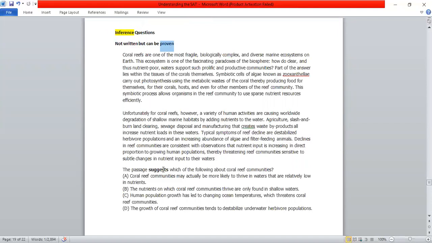For inference, the words that you would be looking at in the options and the questions would be words like suggest, indicate, infer, inference. So anything that says it's there, read between the lines, can be proven, or must be true. These are all your inference words. Okay. The passage suggests which of the following about the coral reef community.